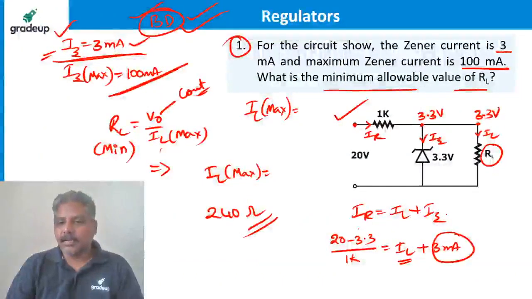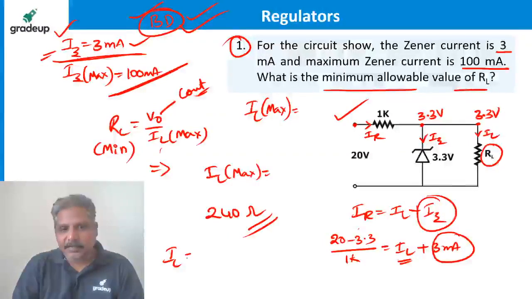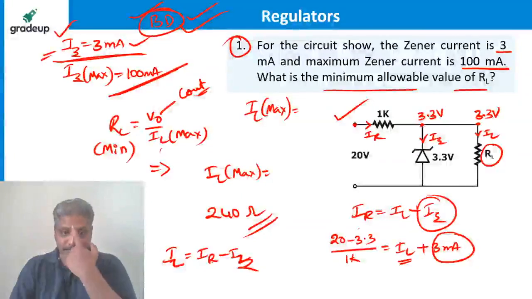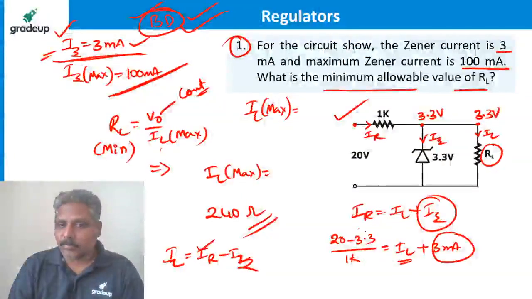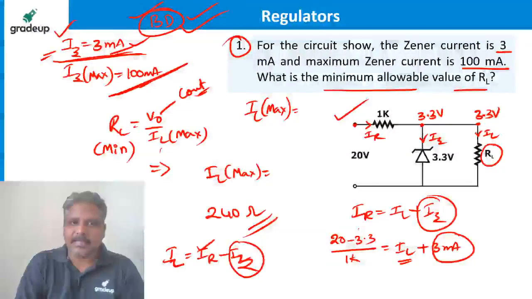Suppose here can I write IL is equal to IR minus IZ? I know already how to find IR. IZ is the value I need to substitute, either this or this.